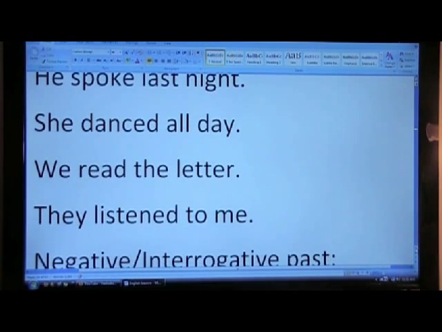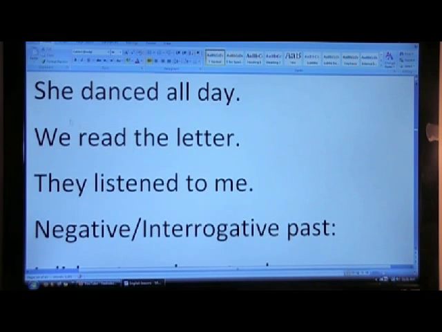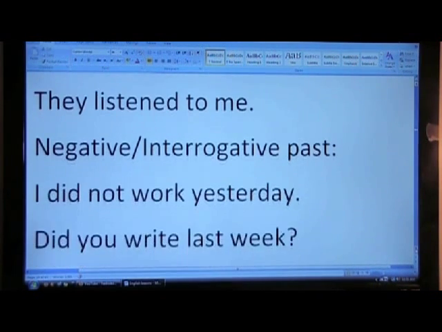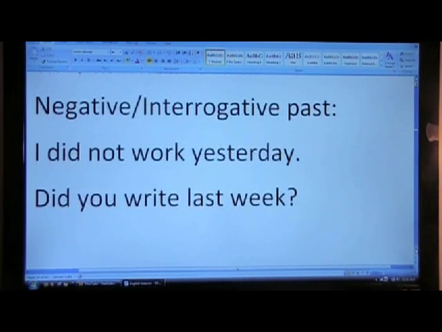More examples. She danced all day. We read the letter. If you say we read the letter, it is now. But we read the letter can also be past. They listened to me. Now we want to make these sentences negative or interrogative in the past.